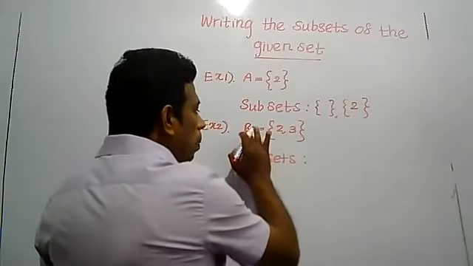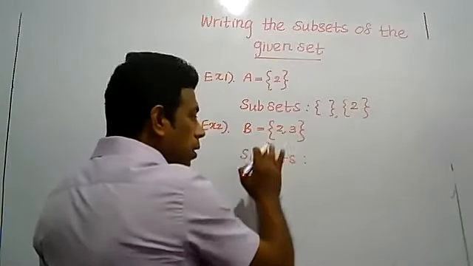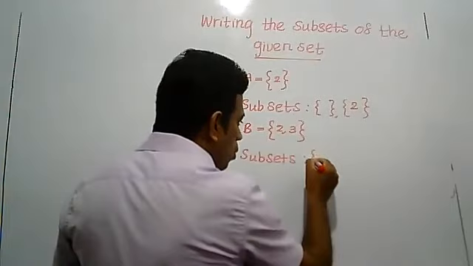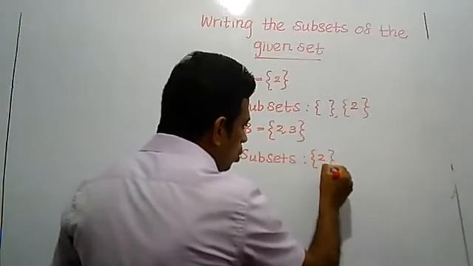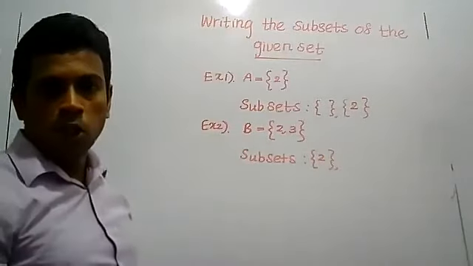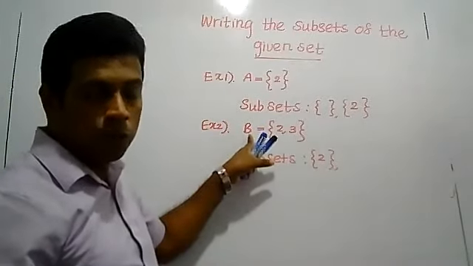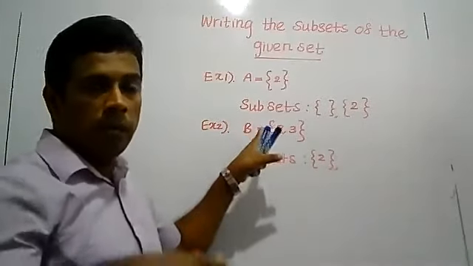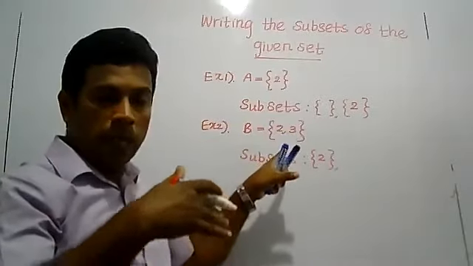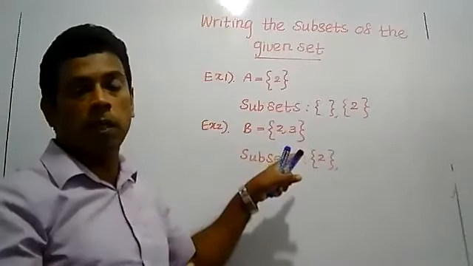So B equal to 3 subset. First one, 2. 2 is a subset. 2 is a subset of B. I told you B has 4 subsets. In this lesson, I will tell you how you can decide the number of subsets.